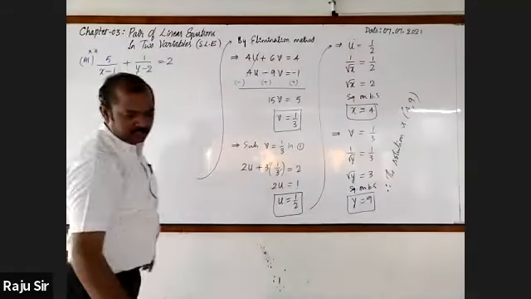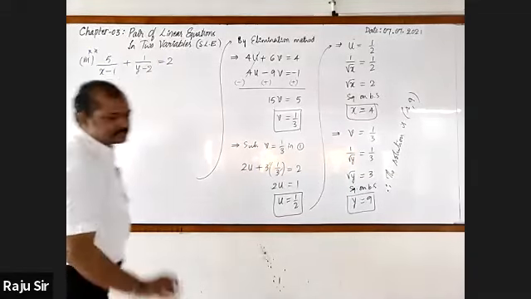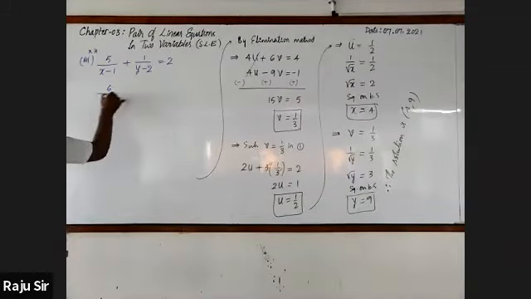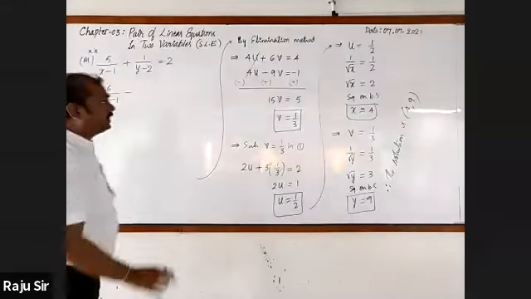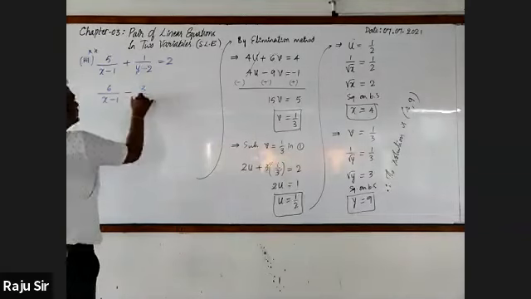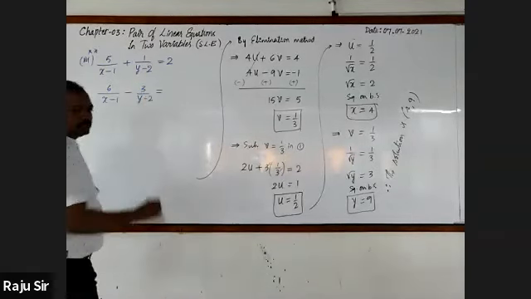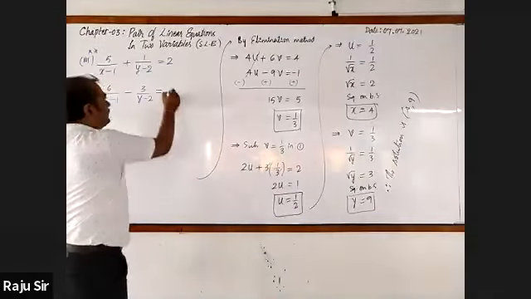And the second equation is 6 by x minus 1 minus 3 by y minus 2, which is equal to 1.